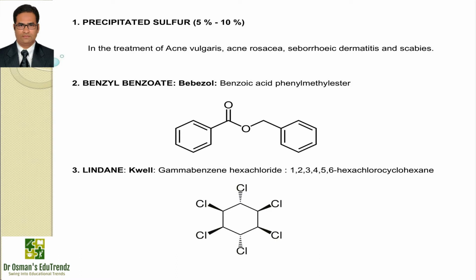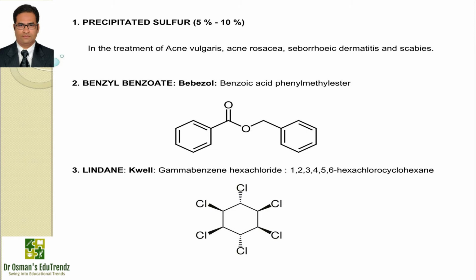Now moving on to the next drug, that is benzyl benzoate, available with the brand name Babizol and IUPAC name benzoic acid phenyl methyl ester. Benzyl benzoate is a naturally occurring ester obtained from Peru balsam and other resins. It is an effective scabicide when applied topically. Immediate relief from itching results from a local anesthetic effect. It is applied topically as a lotion over the entire dampened body except the face. Complete cure can be obtained with a single application of 25% emulsion of benzyl benzoate.